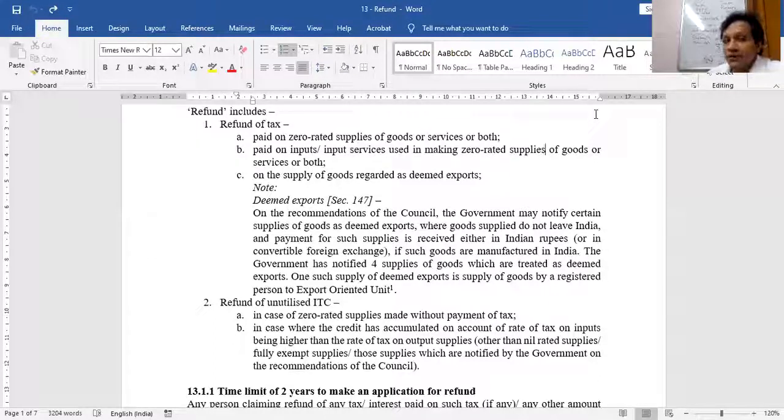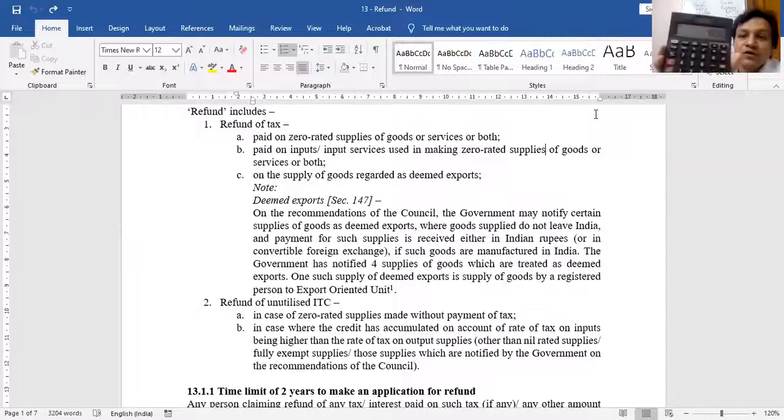I'm selling this product at 11 lakh rupees and the rate is only 12%, because it is possible that my raw material was taxed at a higher rate and my final product is taxed at a lower rate. So 11 lakh into 12%, 1,32,000. From 1,32,000, I will deduct 1,80,000.